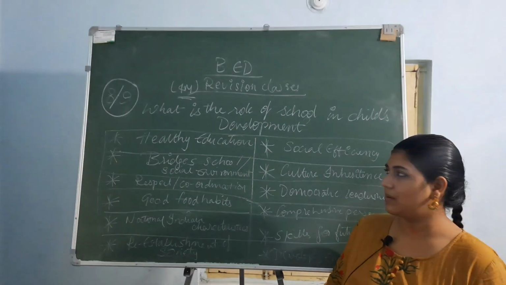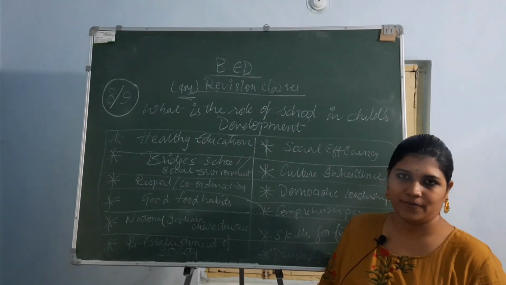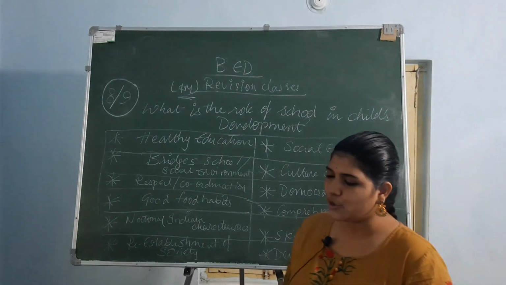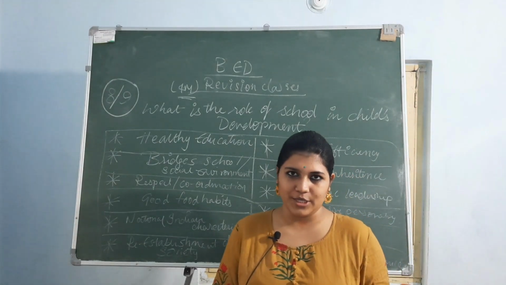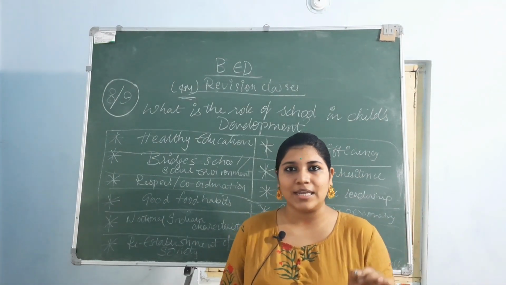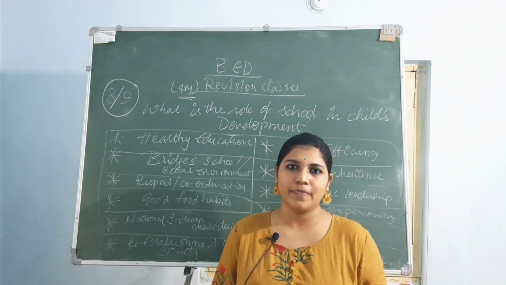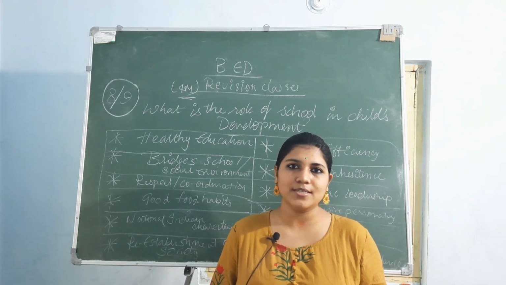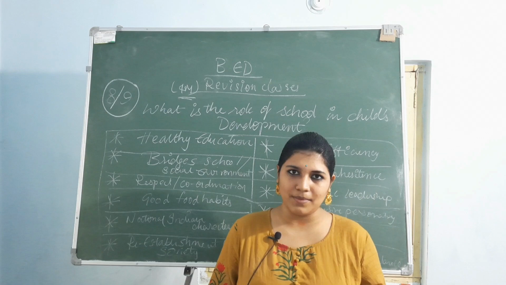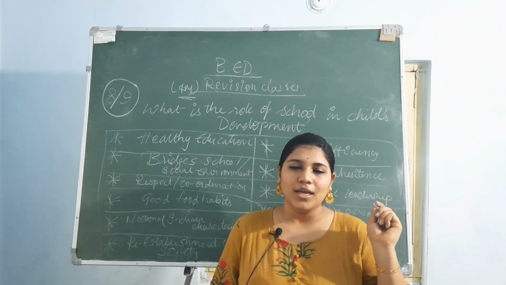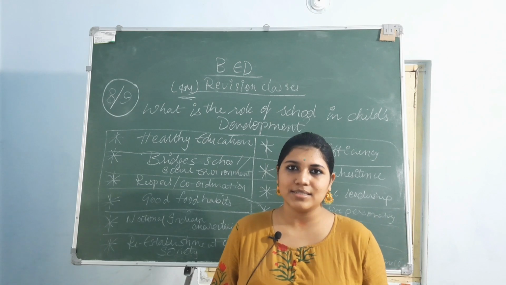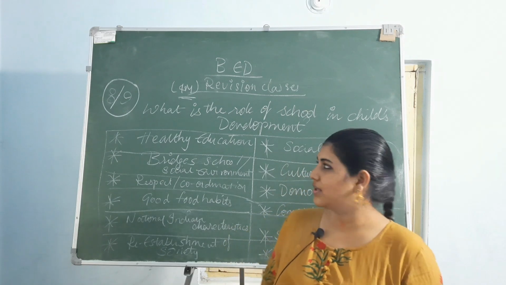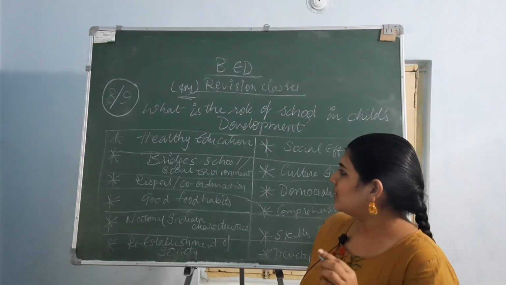So that's how we are going to learn how the school influences the child's development. Firstly, healthy education, where there are healthy educational facilities, like providing quality education about each and everything in a clear manner, in a practical way, and in a very interesting way, where the students can understand the concepts, where the students will not run behind the marks, but will try to enhance their skills and potentials. Where marks do not mean everything.